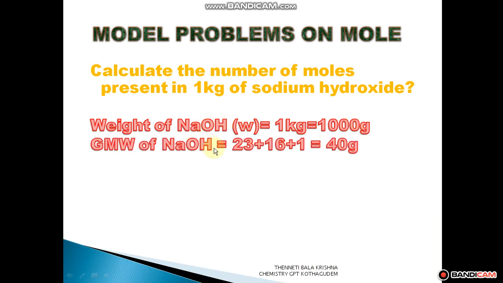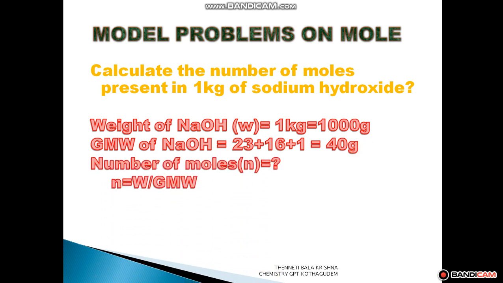So the gram molecular weight of sodium hydroxide: sodium atomic number is 11, weight 23, atomic weight or atomic mass. Oxygen atomic number is 8, weight 16. Hydrogen atomic number 1, weight also 1. So it is a total of 40. Our aim is to find the number of moles. What is the formula? W by GMW.